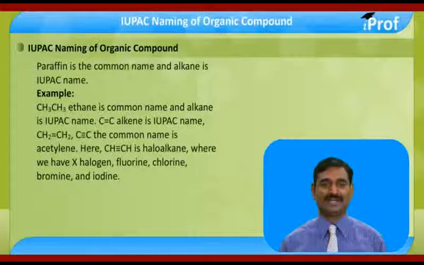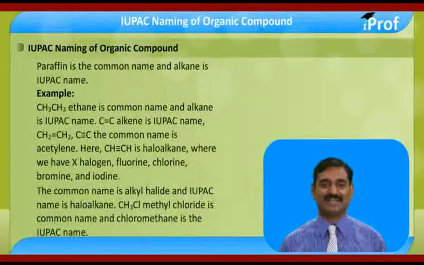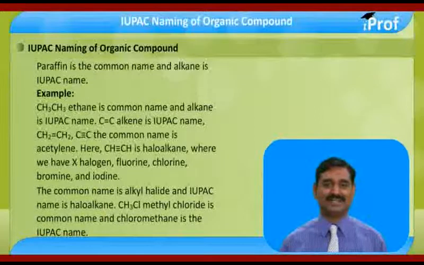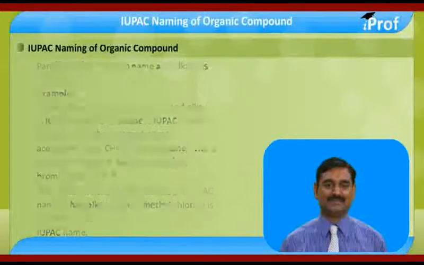Haloalkane. In haloalkane, X acts as halogens: fluorine, chlorine, bromine, iodine. The common name is alkyl halide and the IUPAC name is haloalkane. CH3Cl, methyl chloride is a common name, and chloromethane is an IUPAC name.